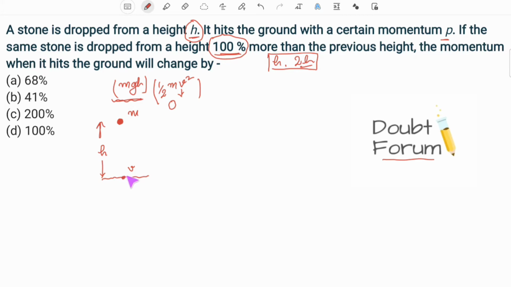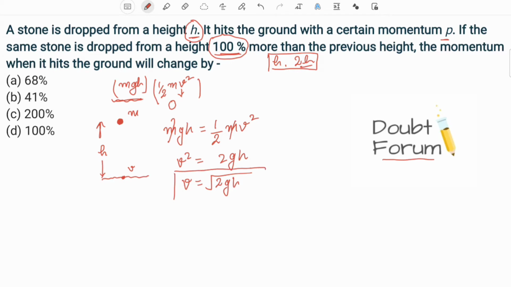Just before hitting the ground, all the potential energy would have been converted into kinetic energy. So mgh just before hitting the ground has been converted into kinetic energy, half mv square. From here mass and mass get cancelled. So v square will be 2gh, or v, the velocity just before hitting the ground, will be square root of 2gh. This is the velocity with which this stone will hit the ground, just before hitting the ground.